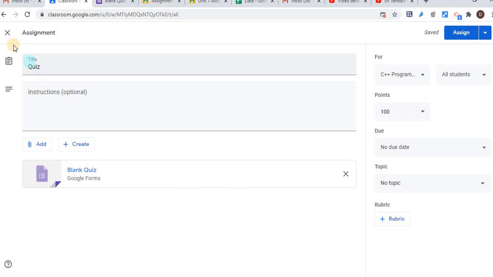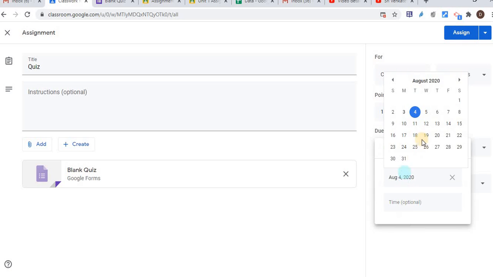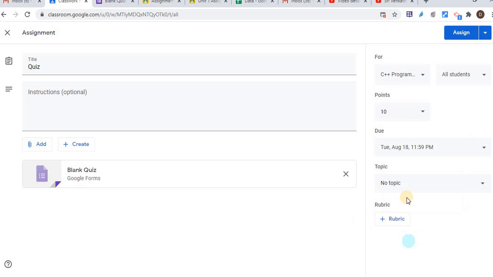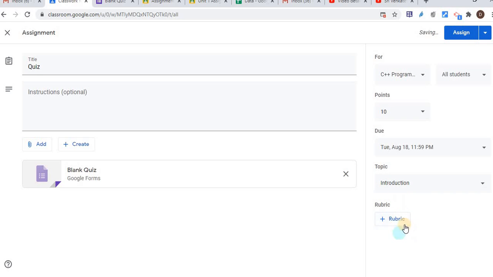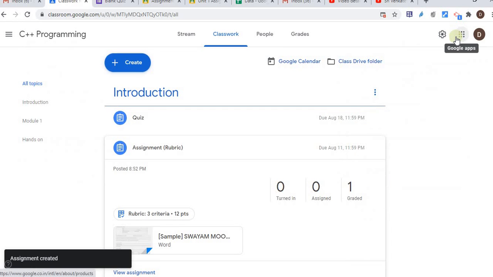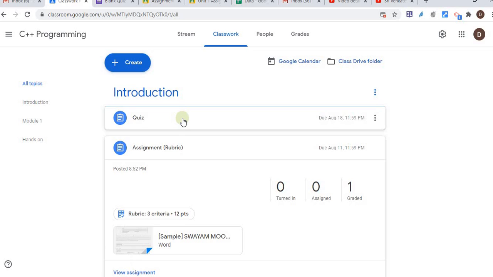So that will automatically appear once you click on assign. So let's say again 10 points, and due date of the assignment, and under which topic it needs to be defined, and just click on assign. So that quiz will be assigned to the students. That is the quiz under the introduction module, and that is by default connected with my Google Form quiz. So that is overall about the quiz.